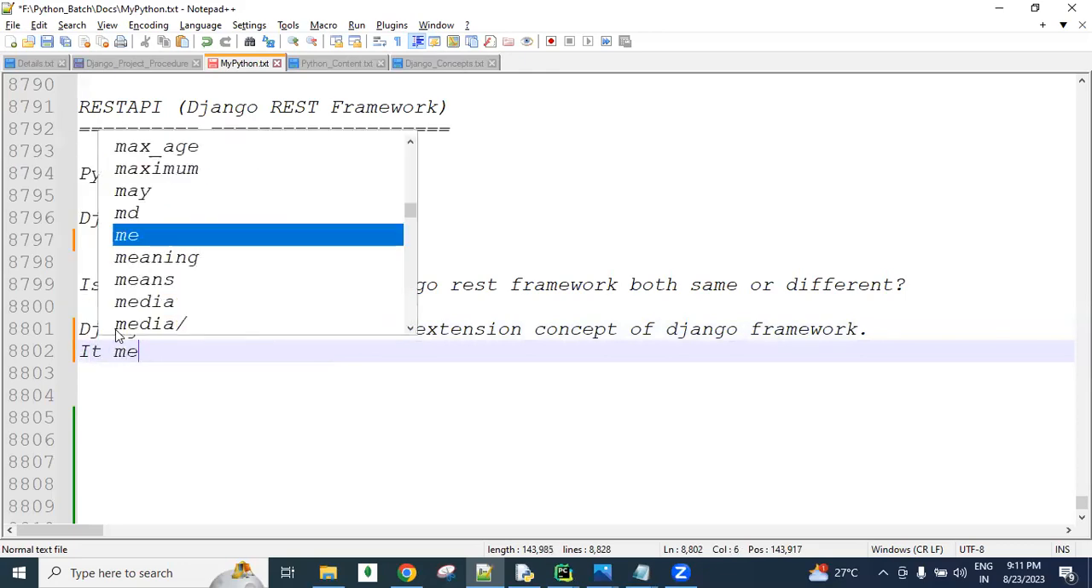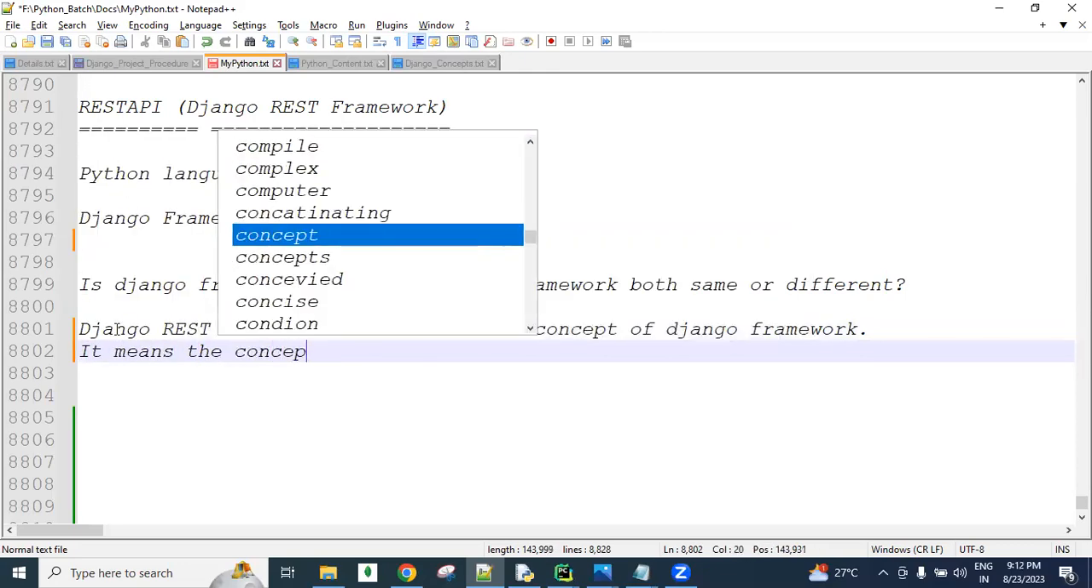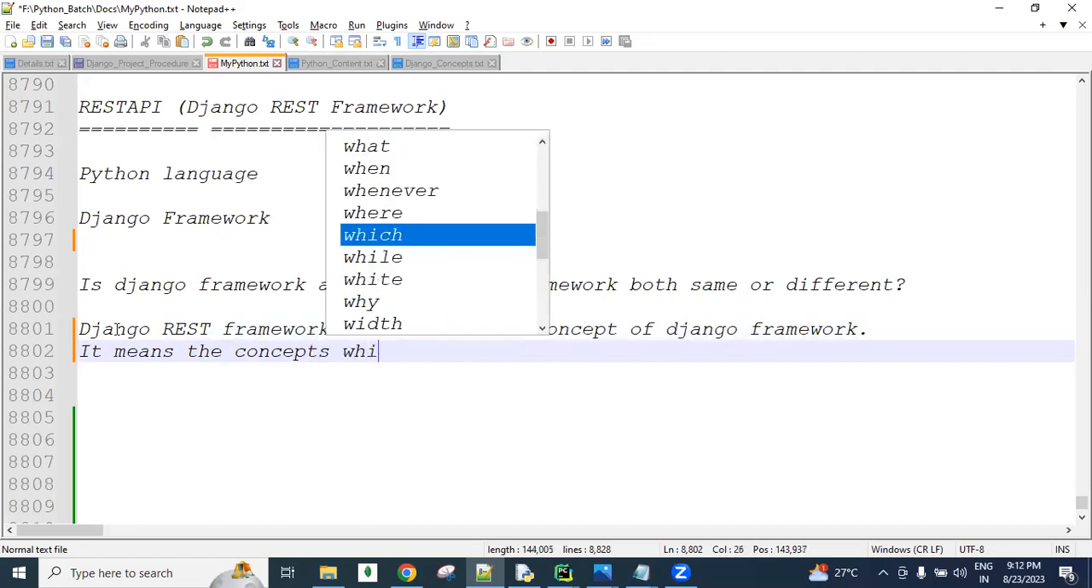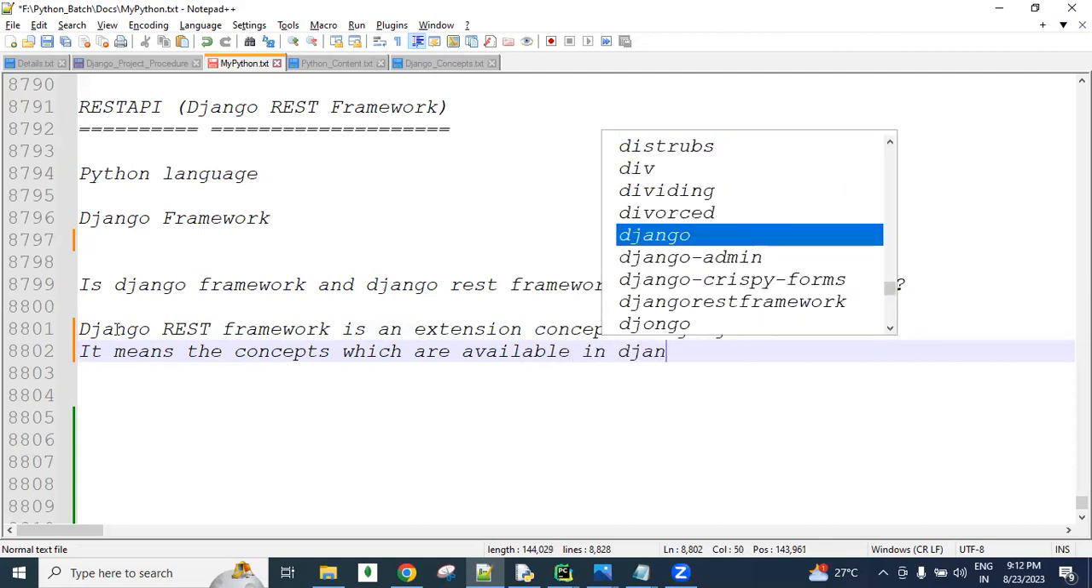It means the concepts which are available in the Django framework, guys.